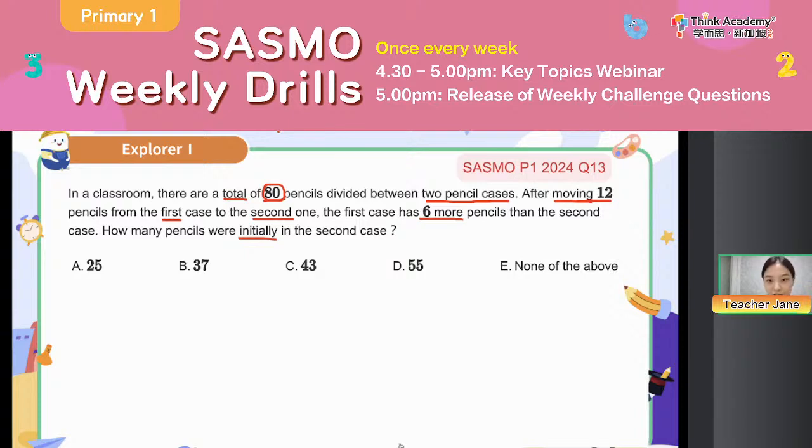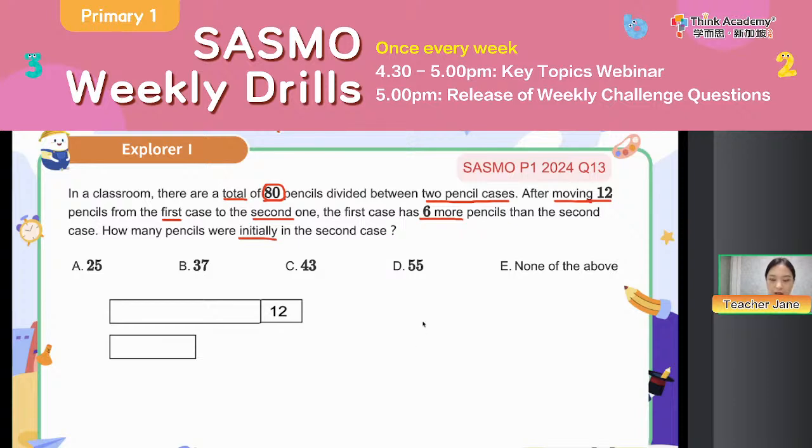Okay, let's have a look at the question together. Everyone, we can see this time there are 2 pencil cases, right? So I also want to draw 2 bars. Then let's do a vote together, everyone. The longer bar, is it for the first case or for the second case? You can type 1 for the first case, type 2 for the second case. Yeah, it is for the first case, right?